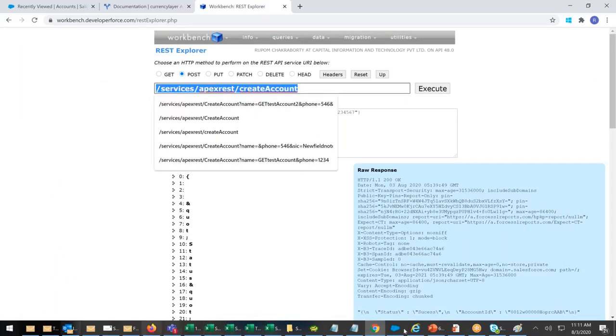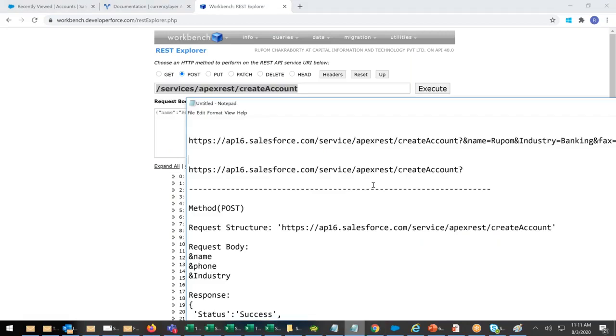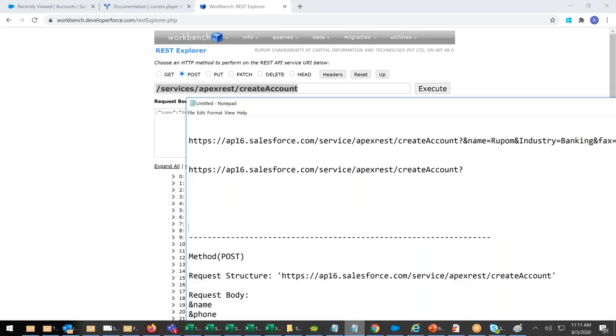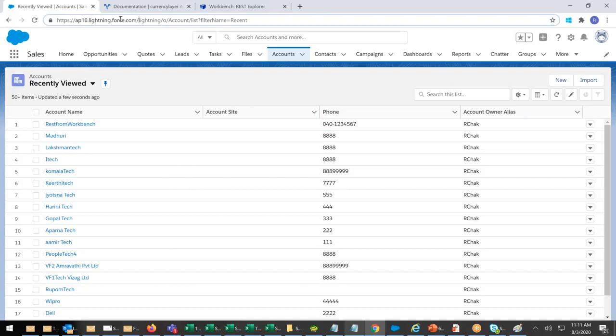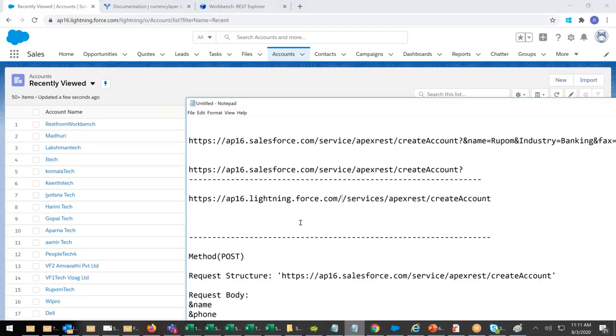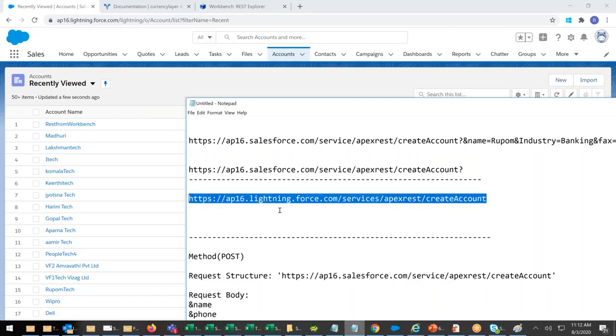This complete will always be a URL. Once again, I'm writing the same story again and again. How will the URL look? It will look like this. Copy your URL till here, control C, go to the notepad. This is your endpoint URL.